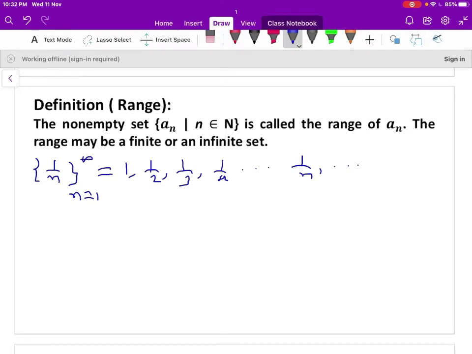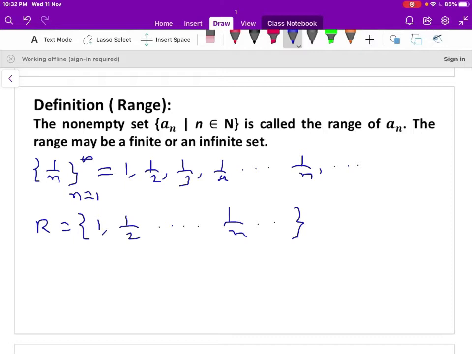Let us find the range. A range is a set, the collection of the terms of the sequence for every n belonging to the set of natural numbers. When n is 1, 1 is an element of the range. When n is 2, 1 by 2 is an element of the range set, and so on. When n is n, 1 by n, and so on, it is an infinite set. But in a set, all the elements are distinct.